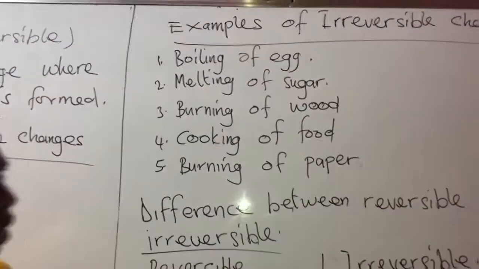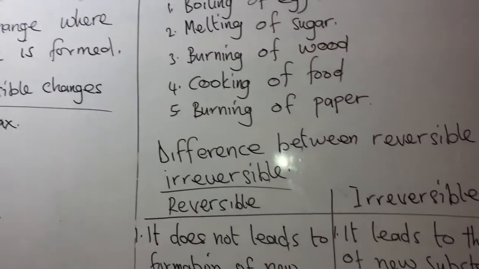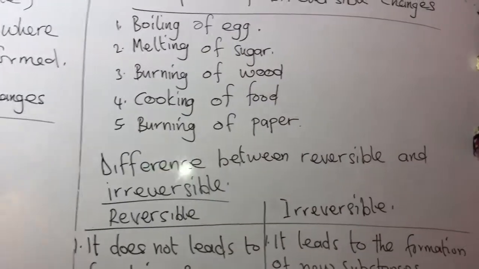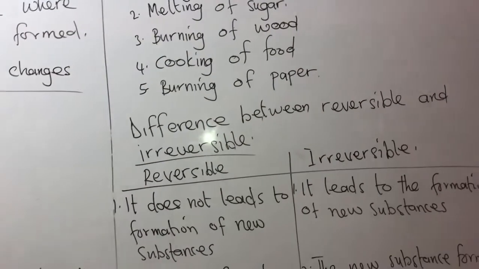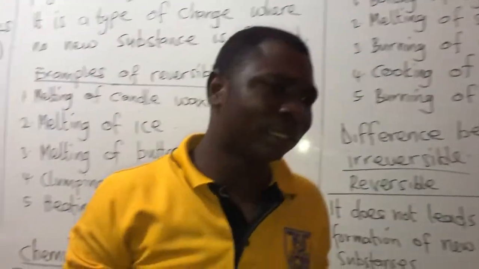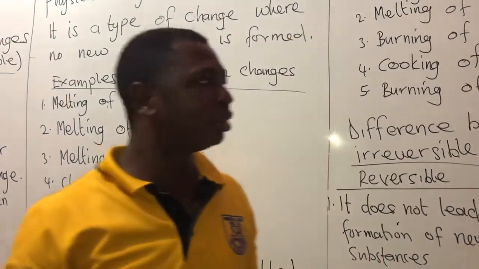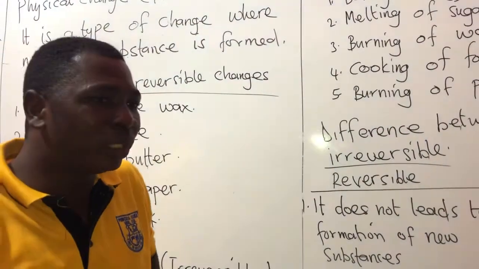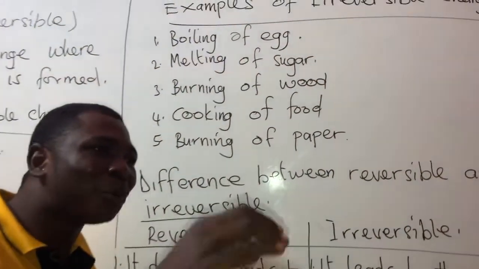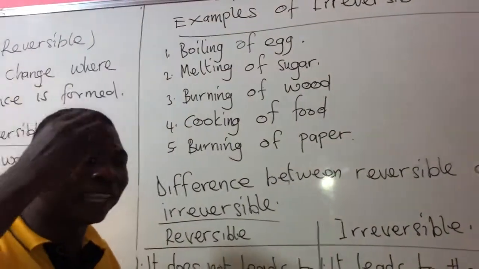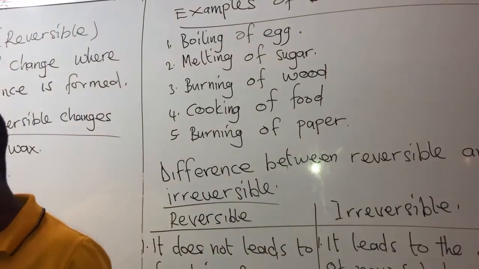Burning of wood. Let's burn this wood. When you burn wood, can you get the wood again? No, you can't get wood again. So it will turn to ashes. Cooking of food. When you cook waakye, can you reverse it back to rice and beans again? No. Burning of paper. Let's practice that one.